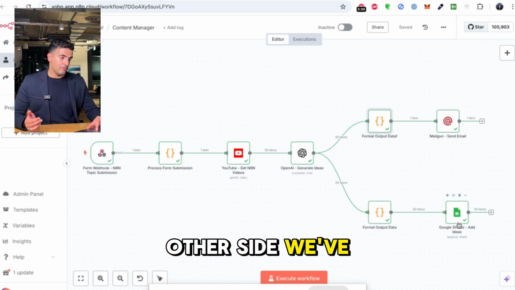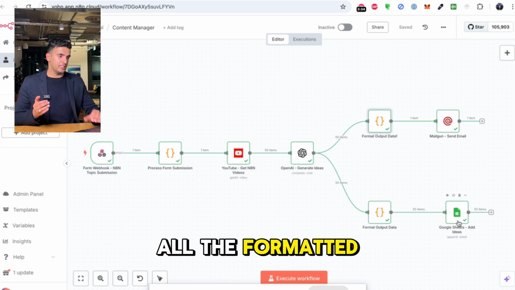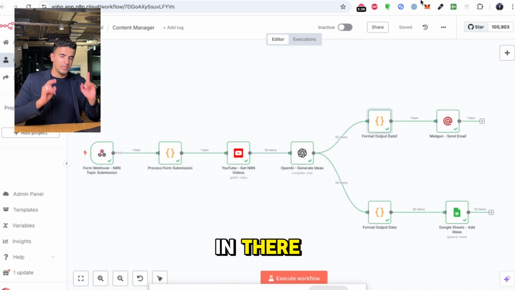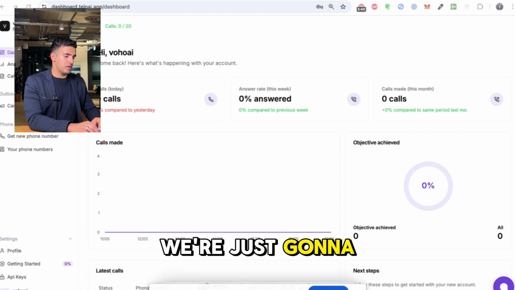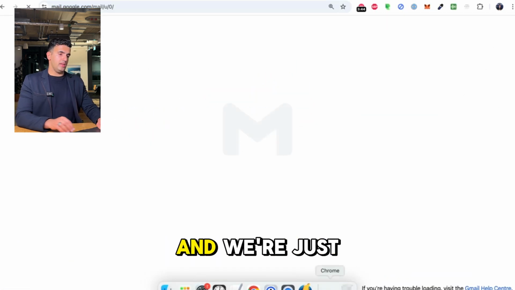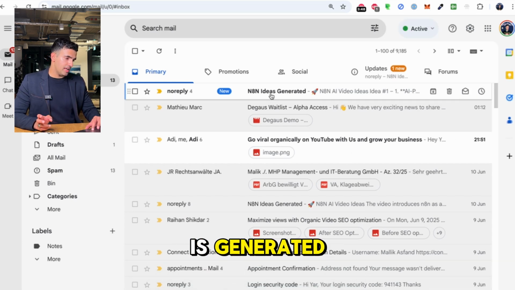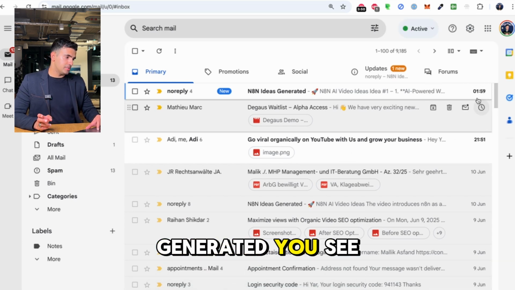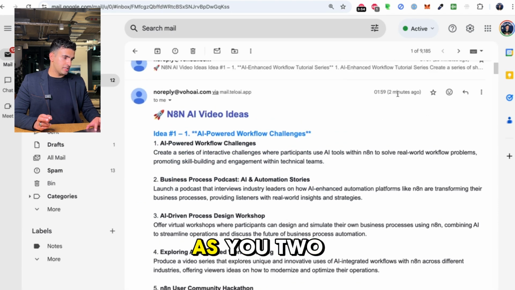And on the other side, we've also got Google Sheet, just like you saw inside Google Sheet, all the formatted data actually went in there. So right now, to show you exactly how it came into Mailgun, we're just going to click on Mailgun. And we're just going to go into email, and this is an idea which is generated, N8N idea is generated. You see 0159. So that was 2 minutes ago, as you can see.